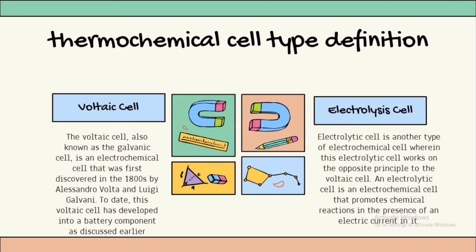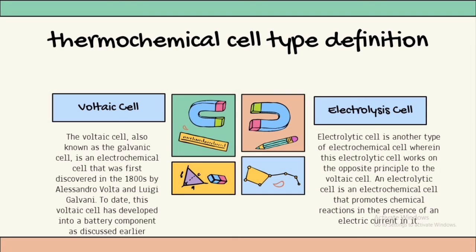On the other metal plate, where the reactivity is lower, it will tend to attract positive ions in the electrolyte solution to stick to its surface, causing this plate to become positively charged. If these two plates are connected through a conductor, electrons will flow and cause an electric current to flow through them. The amount of electric current produced will be proportional to the number of positive and negative charges on each metal plate. Okay, next, electrolysis cell.